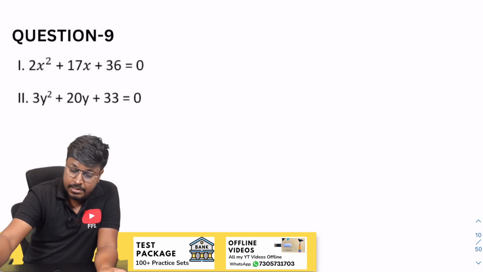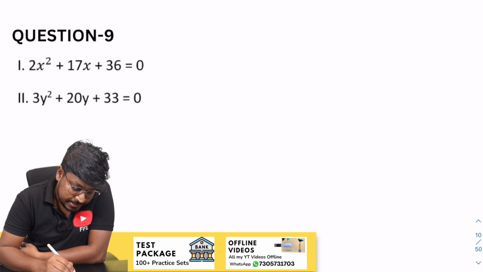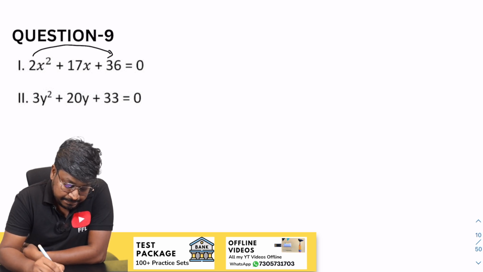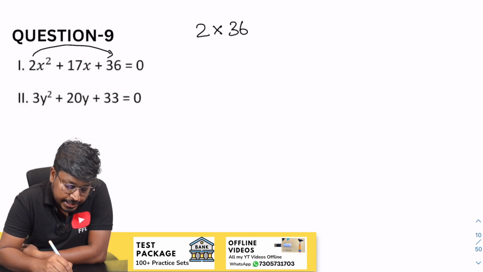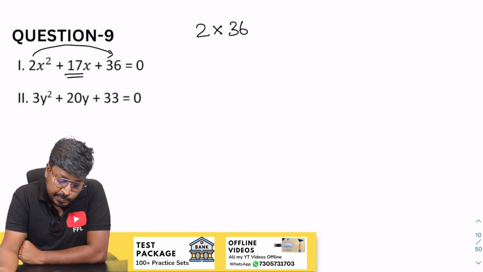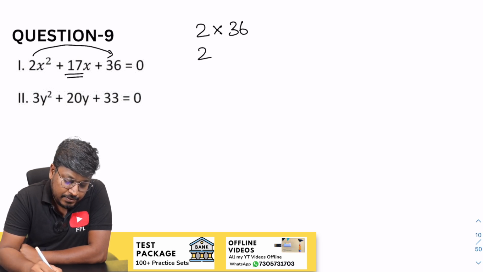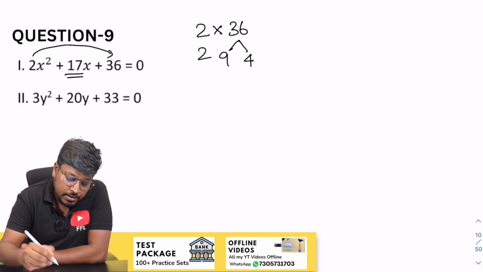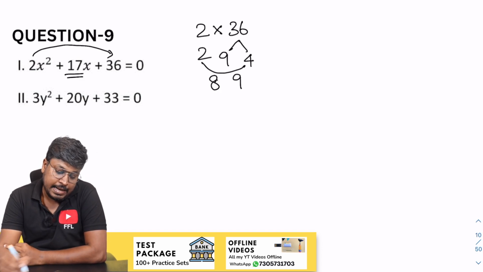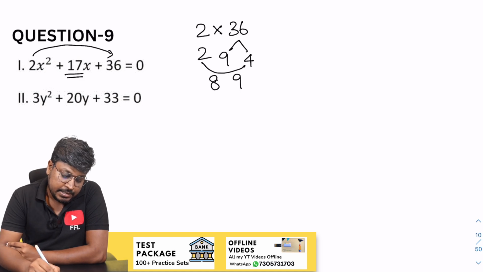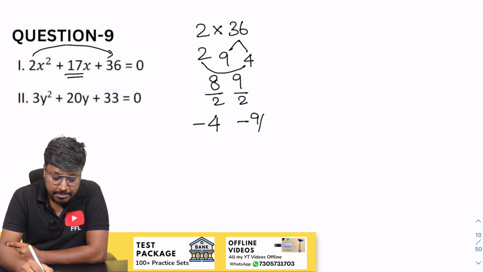So next question is question number 9. 3 into 36, 2 36, and our target is to get 17. So 9 4s are 36, right? So 9 and 4. So 4 into 2 will be 8. So 8 and 9, when you add 8 and 9, the resultant will be 17. So 8 by 2, 9 by 2. So this will be minus 4 and minus 9 by 2.